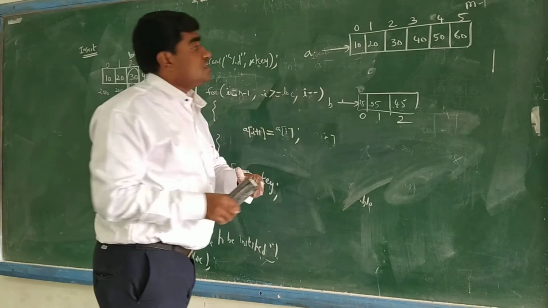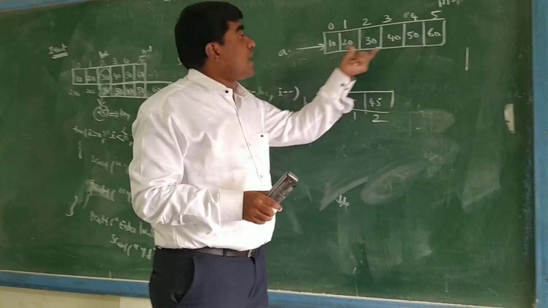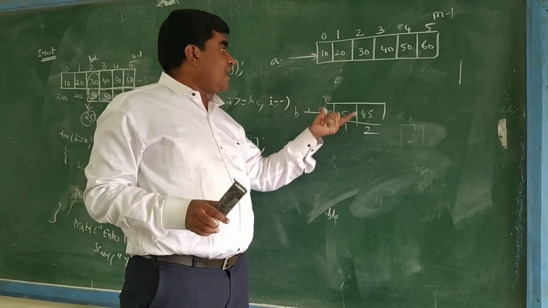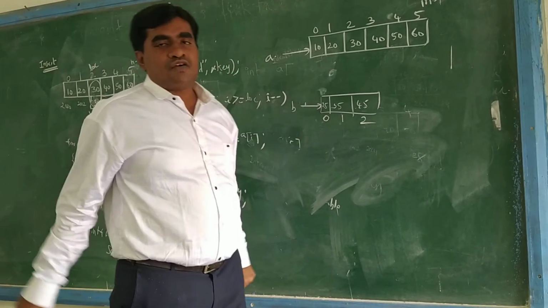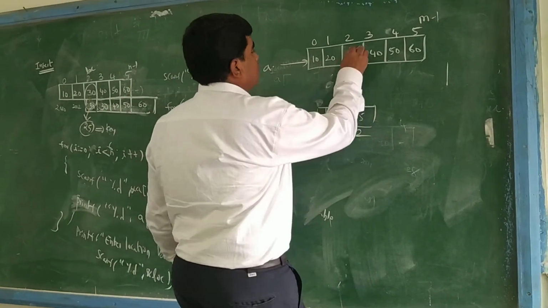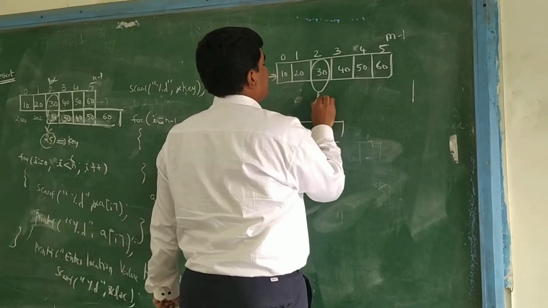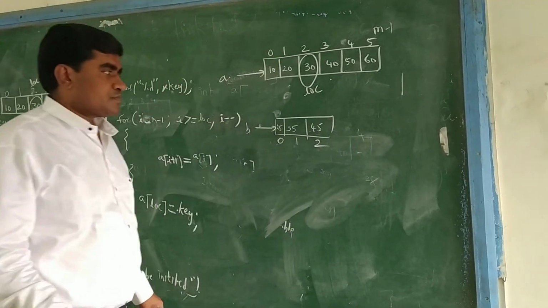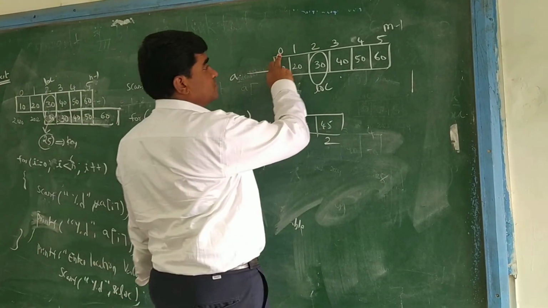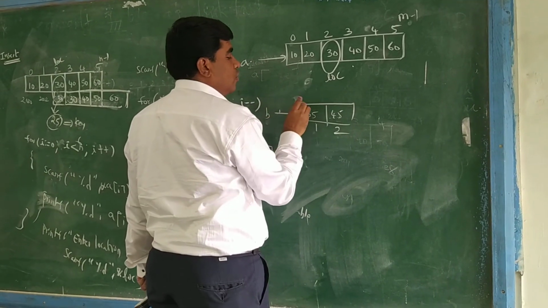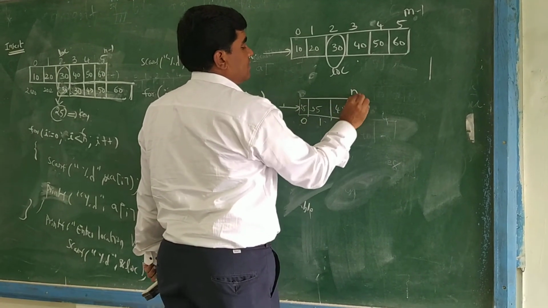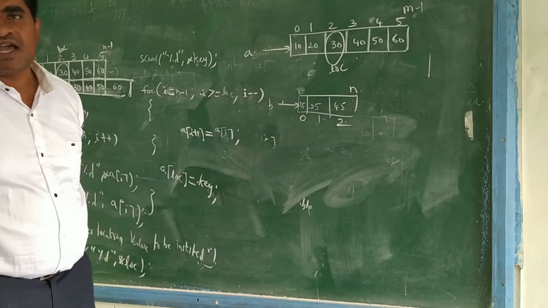Now I want to insert array B into array A. The entire array has to be inserted. Suppose I want to insert at the second position. Array A starts from 0 and ends at m minus 1, and array B starts from 0 and ends at n. Size we can assume is n.